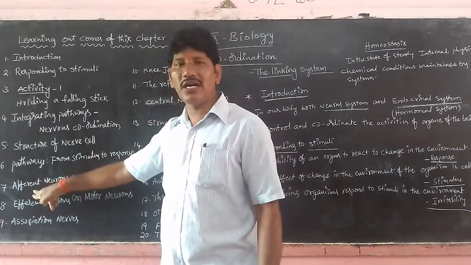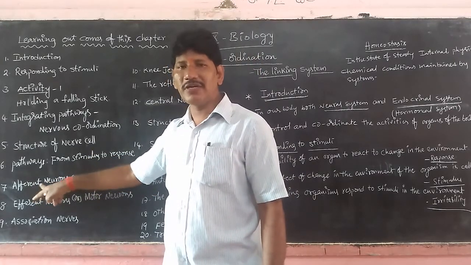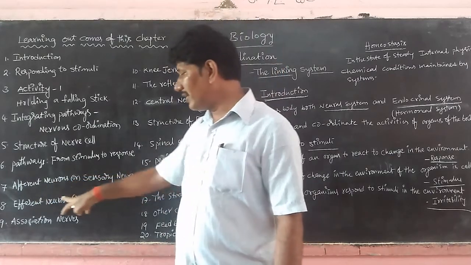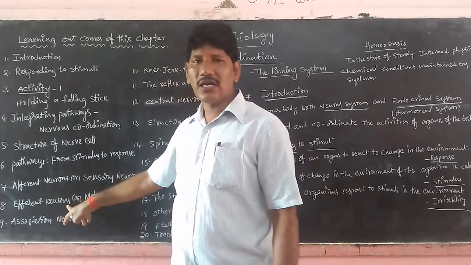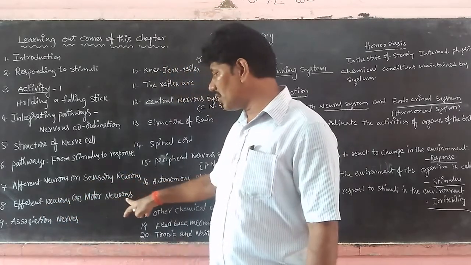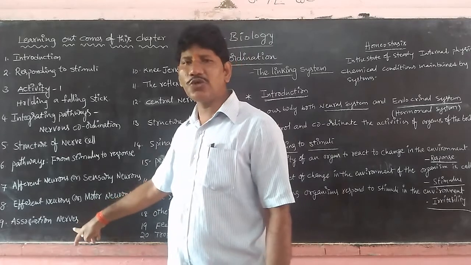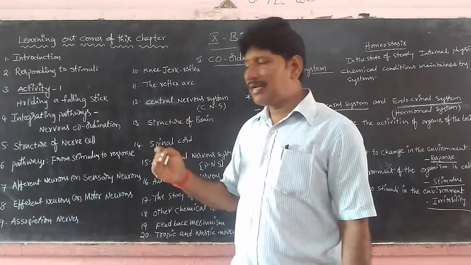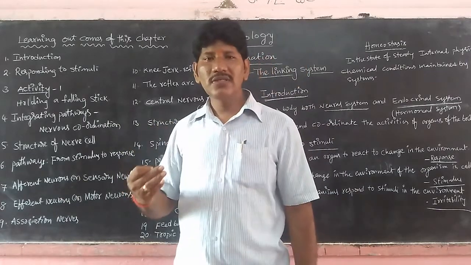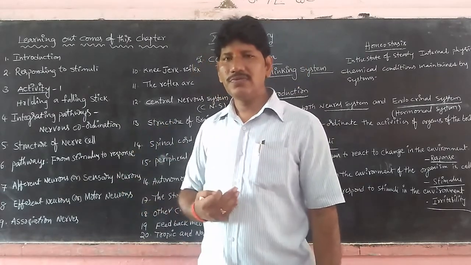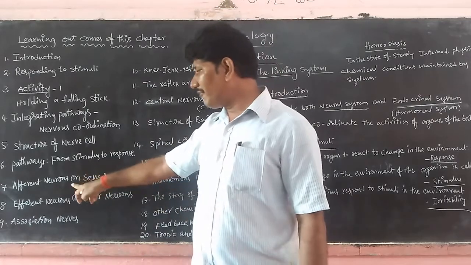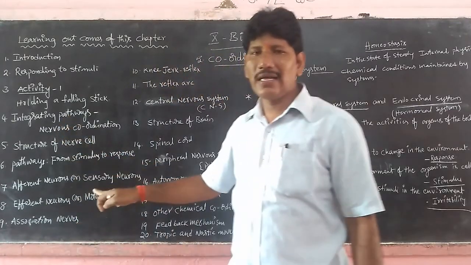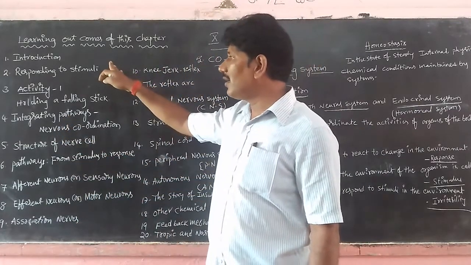For example, we have different types of nerves. The afferent nerves are also called sensory nerves or sensory neurons. The second is efferent neurons or efferent nerves, also called motor nerves. The third is association nerves or mixed nerves. So we have three types of nerves: sensory nerves, motor nerves and association nerves, also called afferent nerves, efferent nerves and mixed nerves. This is the way we are going to learn in these objectives.